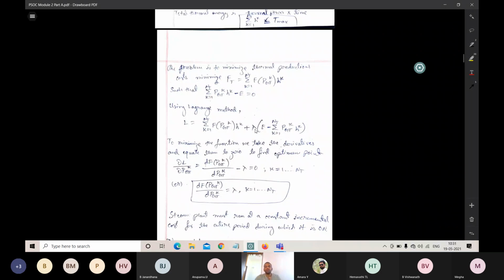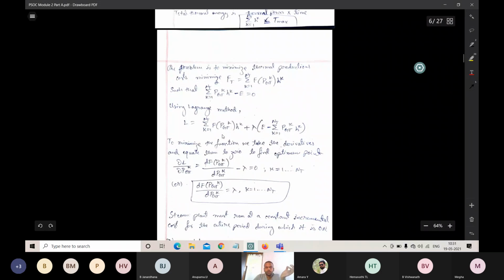Okay. So in order to minimize the function, we have to take the derivative of the above Lagrangian equation and equal it to 0. So dou L by dou PGT. Dou is nothing but the first order differential; we use dou for first order differential equations.